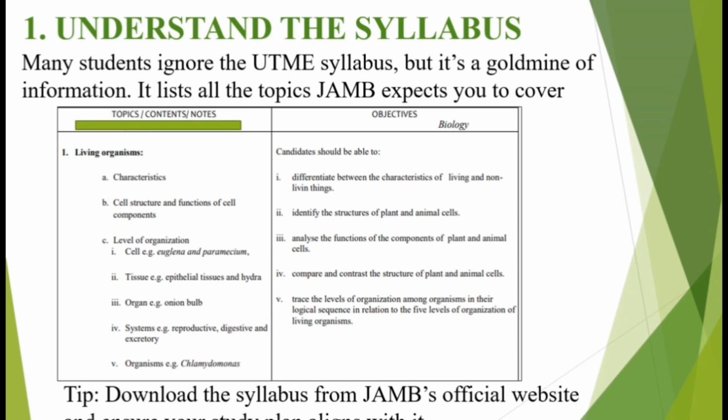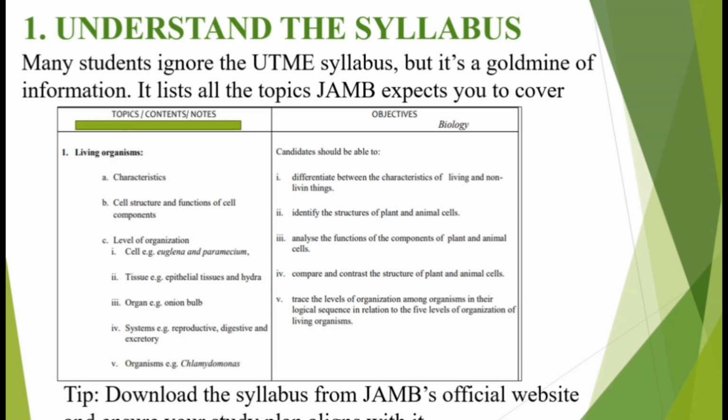Now for the topics, there are certain topics JAMB wants you to read and know very well. For example, the first topic in this biology syllabus is living organism. So they expect you to read the characteristics of living things. They expect you to read the cell structure and function of cell component. Then they expect you to also know the levels of classification of living organisms. So when you are reading, you should read with a mind that you want to actually know these 3 subtopics in this particular column. Then when you are done, you then move to objective.